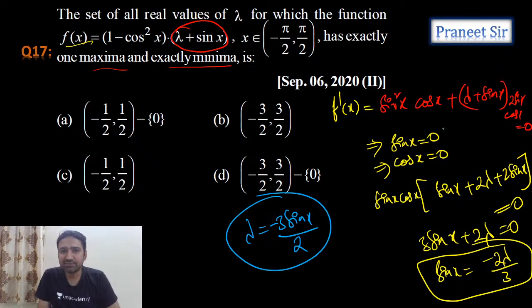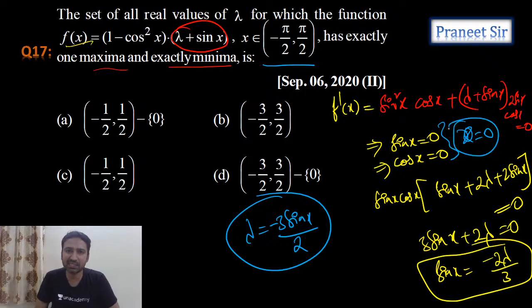Right, so already from this we can obtain sin x equals 0, cos x equals 0. Between minus pi by 2 to pi by 2, x equals only 0. I am getting it, guys, between minus pi by 2 to pi by 2, this is only one minima or one maxima. x equals 0 will have either one minima or one maxima. So he is asking us to calculate one more minima or maxima.